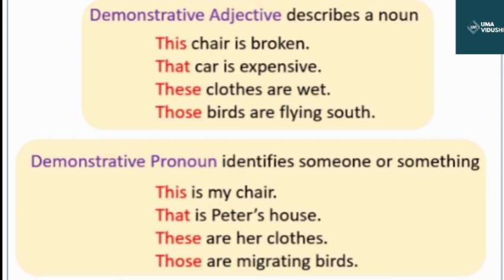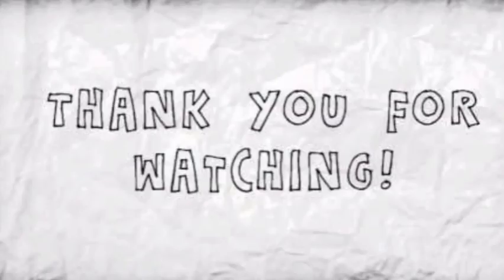Okay students, so I hope these 4 different kinds of adjective are understood by you all very well. In the next session I will discuss the further kinds.